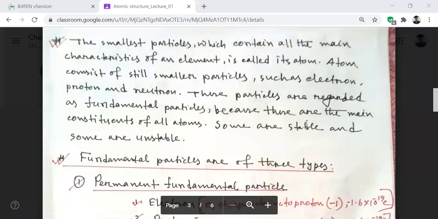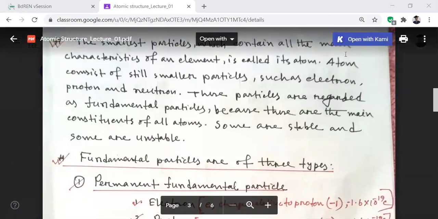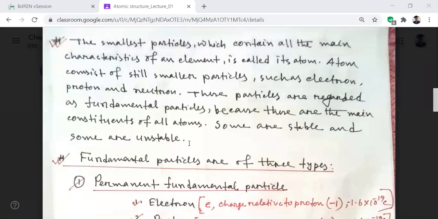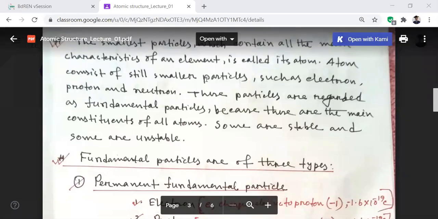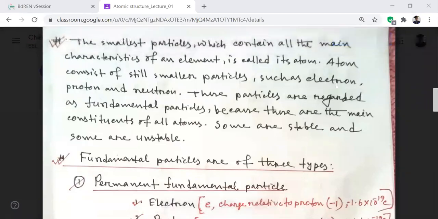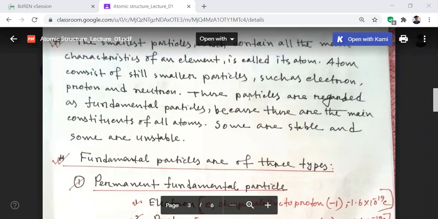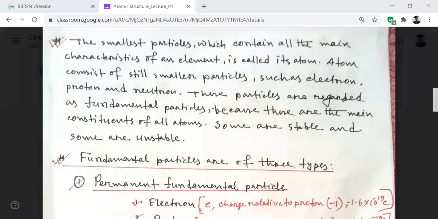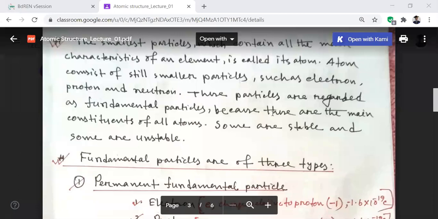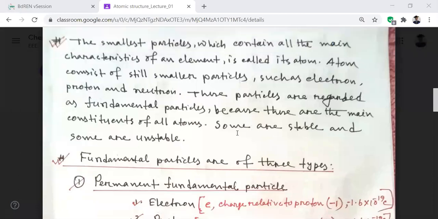Now the definition of atom: the smallest particle which contains all the main characteristics of an element is called its atom. So the smallest particle of an element that contains all the properties of that element is an atom. An atom consists of still smaller particles such as electron, proton, and neutron. These particles are regarded as fundamental particles because these are the main constituents of all atoms. Some are stable and some are unstable.